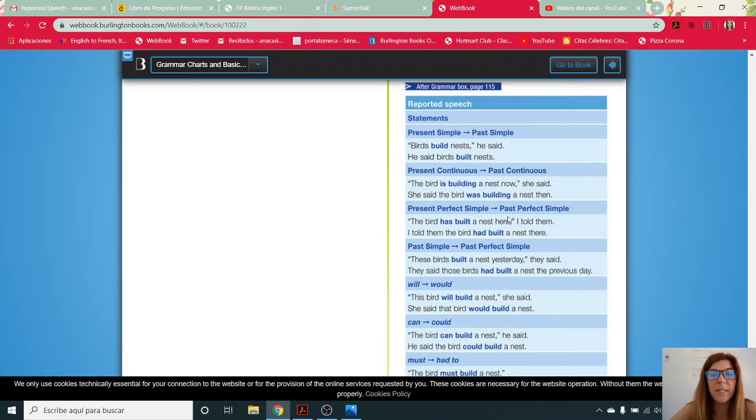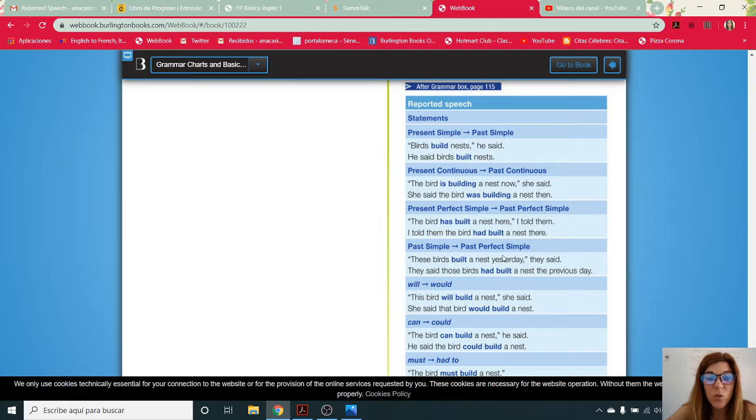Present perfect simple changes into past perfect simple. For example, "the bird has built a nest here," I told them. Here also is something that is indicated in the present, in the moment of speaking, so we have to change it. I told them that, you can omit that, the bird had built a nest there. So from here, changes to there, okay? Because we change the situation as well.